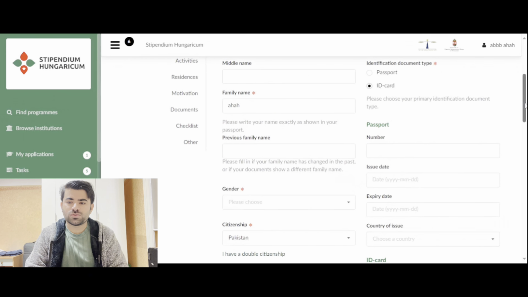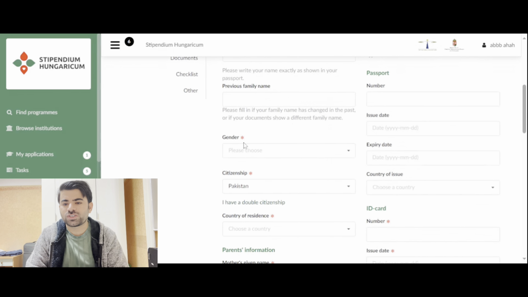If you select passport, it will come here as well. But if you select ID card, it means this is not static. The static fields are compulsory. If there is no static, it's optional. If you want to fill it out, that's okay. If you don't want to, that's also okay. So you have to fill in your form here: gender, citizenship, country of residence, where you are living, ID card number. These are ID card numbers, issue date.